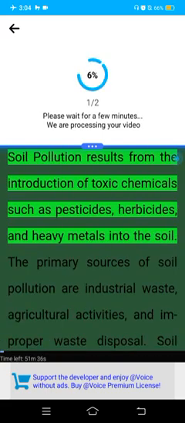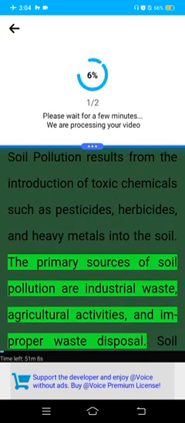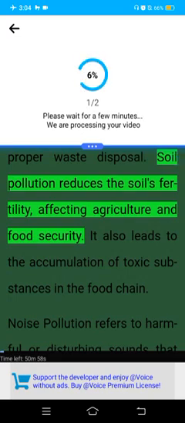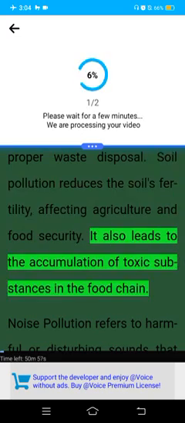Soil pollution results from the introduction of toxic chemicals such as pesticides, herbicides, and heavy metals into the soil. The primary sources of soil pollution are industrial waste, agricultural activities, and improper waste disposal. Soil pollution reduces the soil's fertility, affecting agriculture and food security. It also leads to the accumulation of toxic substances in the food chain.